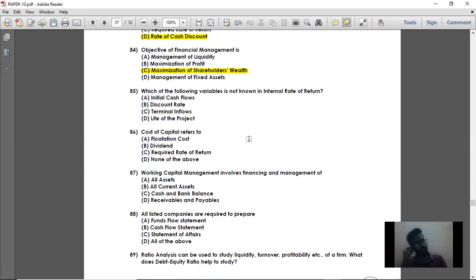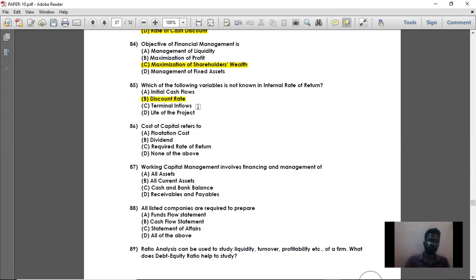Then moving on to question number 85. Which of the following variables is not known in internal rate of return? Your discount rate is not known. So initial cash outflows, that is nothing but whatever is your initial investment, that should be known at the time of calculating internal rate of return. Then your terminal inflow should also be known. Then your life of the project should be known. Only this option B, that is discount rate, should not be known.